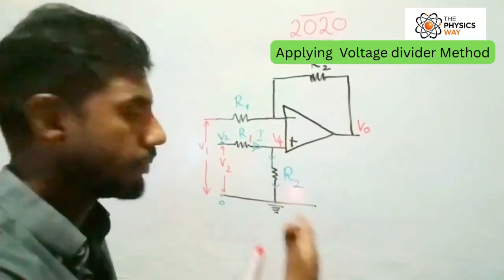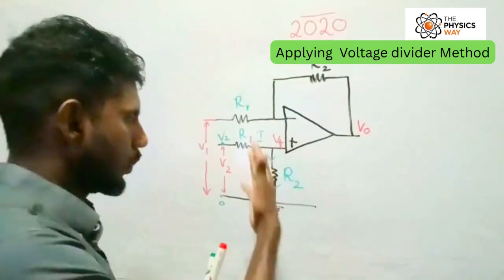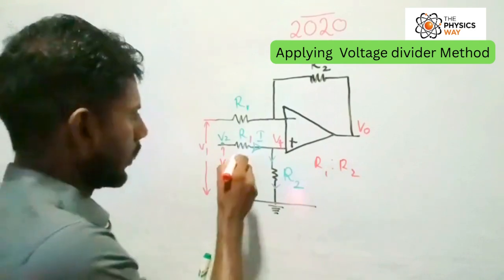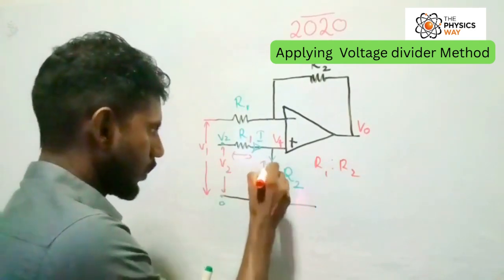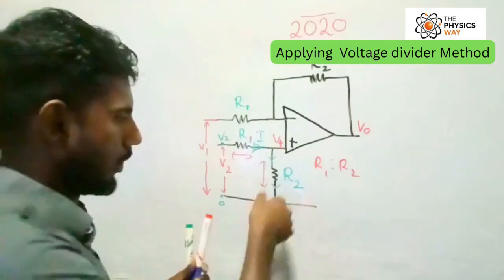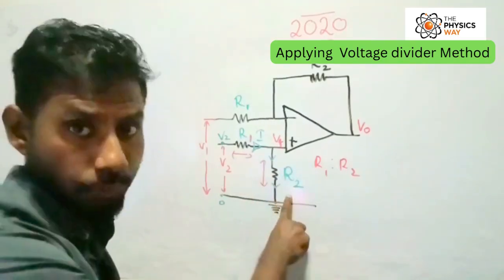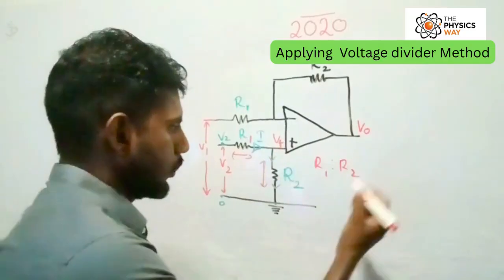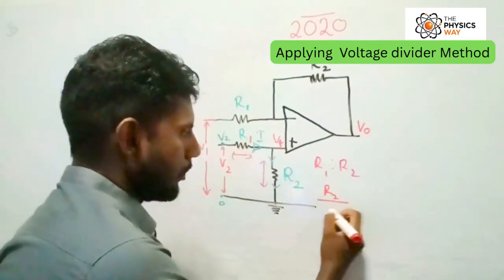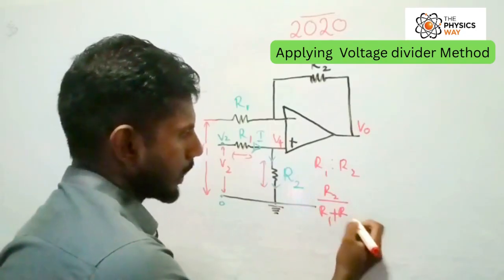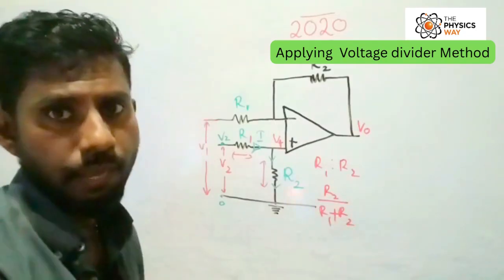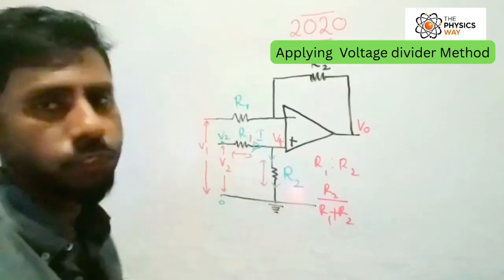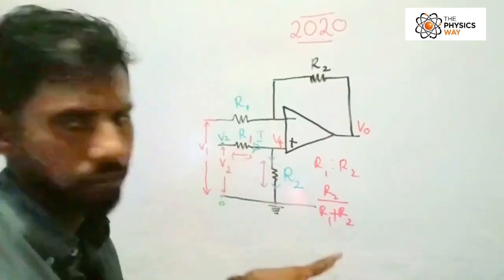So I'm going to apply the potential divider method. The resistance ratio R1 to R2 is equal to the ratio of the potential differences across these resistors. If you can find the potential difference across R2, that's the potential here. So R2 divided by R1 plus R2. When you are doing an essay type question and applying the ratio or potential divider method, you have to write the fraction like this.